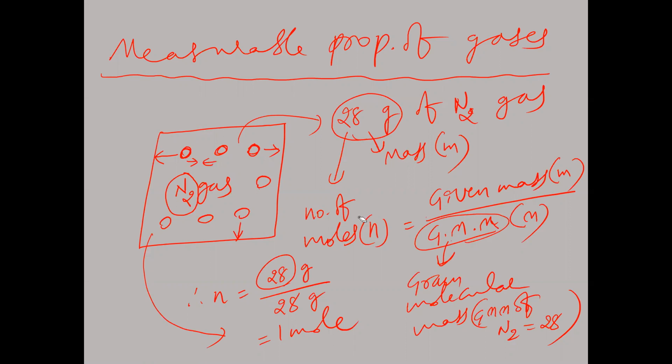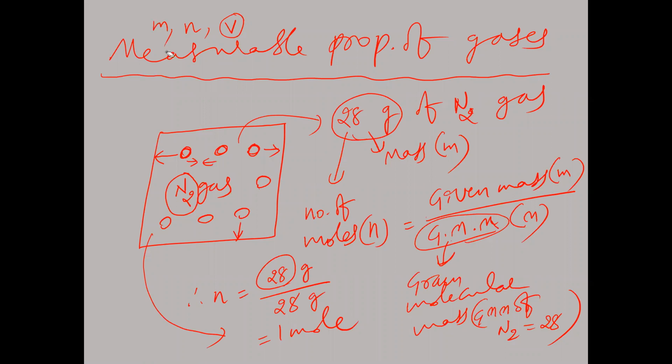So mass and number of moles will both be taken as measurable properties. Tell me, what are the measurable properties here generally? Small m is mass and small n is number of moles. Then can we calculate volume for the given gas? Volume also we can calculate, whether the volume of gas is 1 liter, 2 liter or 3 liter. So volume is also a measurable property of a gas.